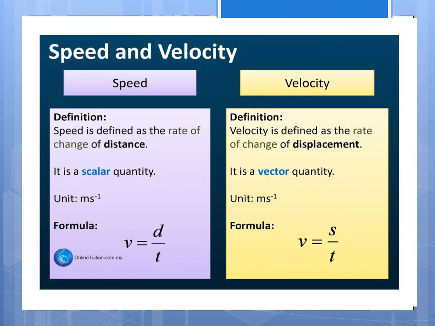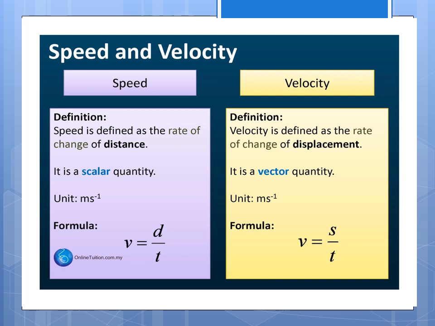We have to see speed and velocity. Speed, you know. What is speed? Vegam. What is velocity? Speed, velocity and acceleration we will also study. Now, what is speed?